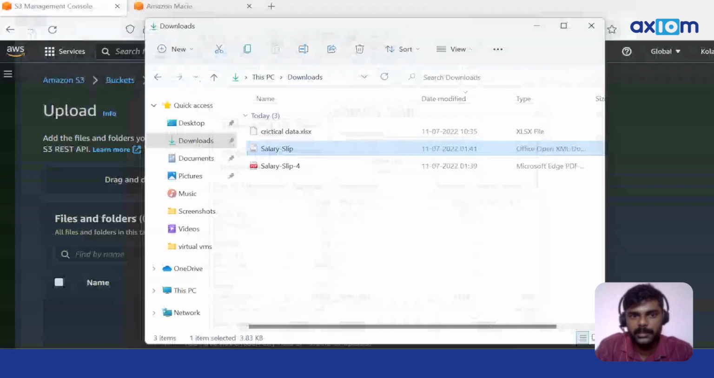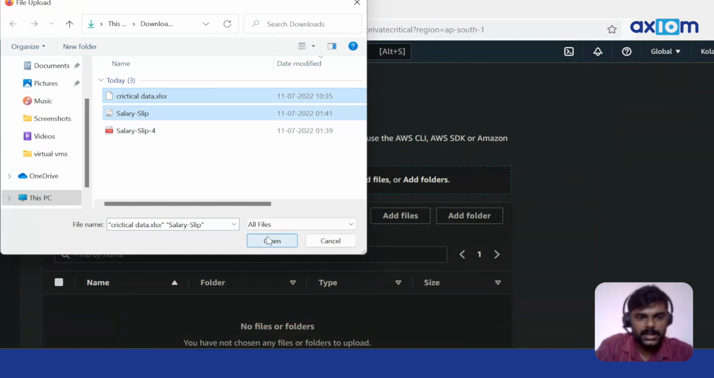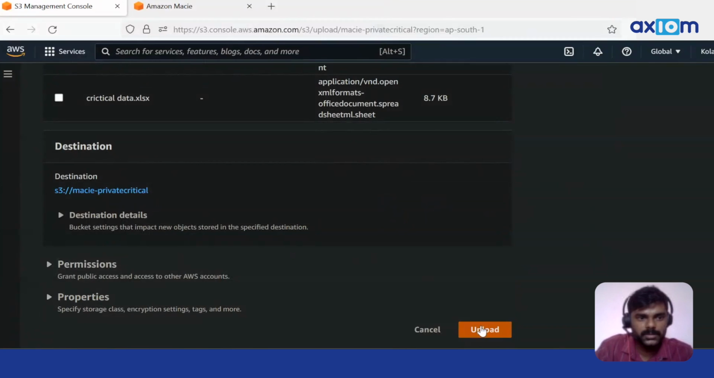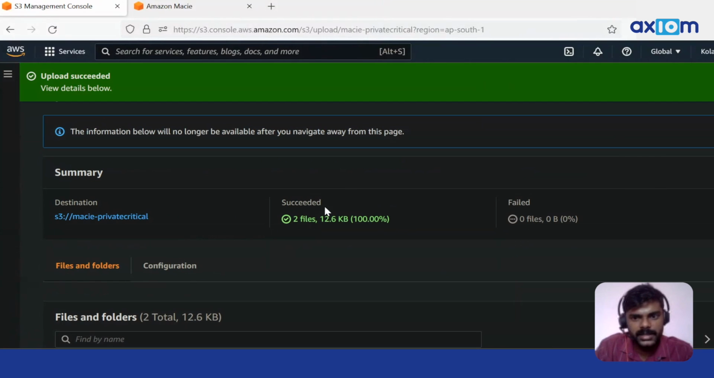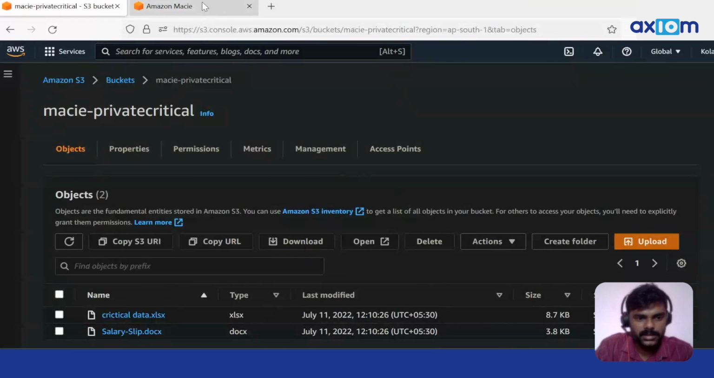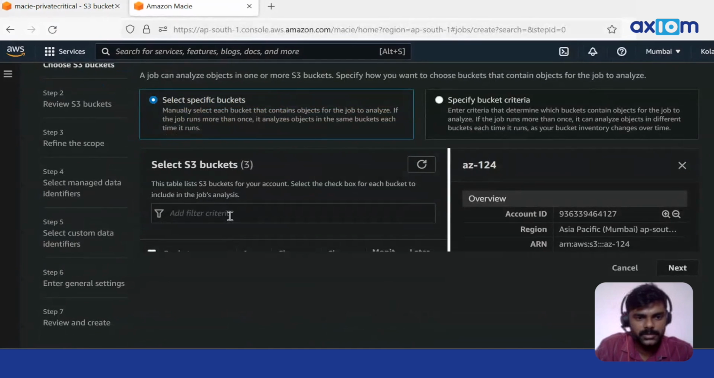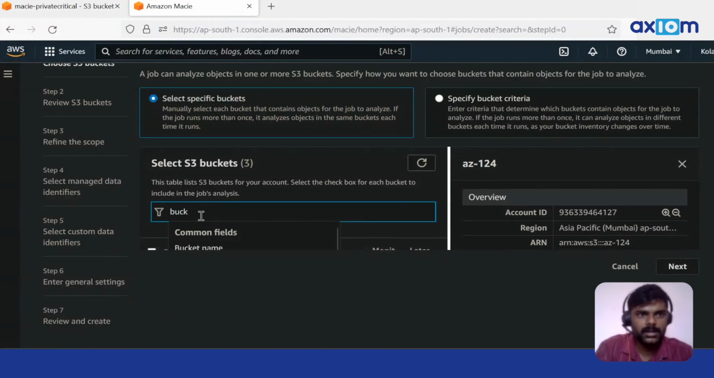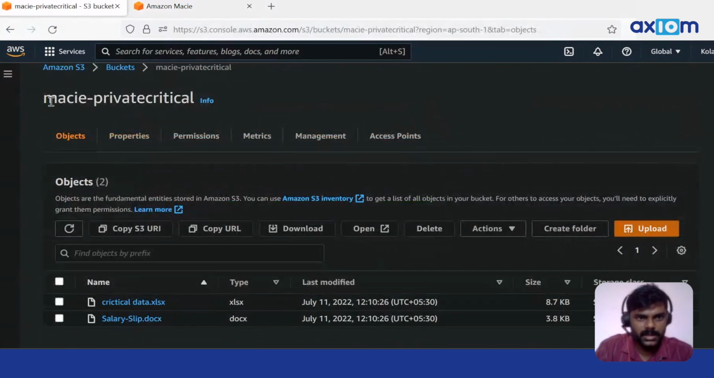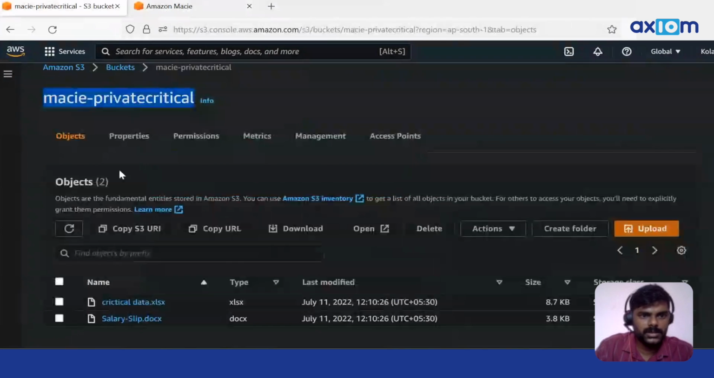So we are using Macie, which uses machine learning algorithms to find this data, which is critical to the organization. Once Macie has done its job, we can remediate by taking appropriate action. The files got uploaded successfully. Now let's go to Macie and choose the bucket we are going to scan. Let's filter by the bucket name, and here is our bucket.